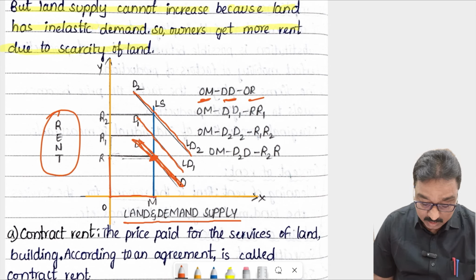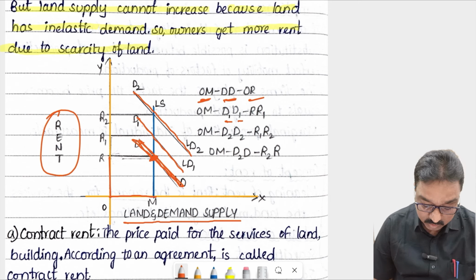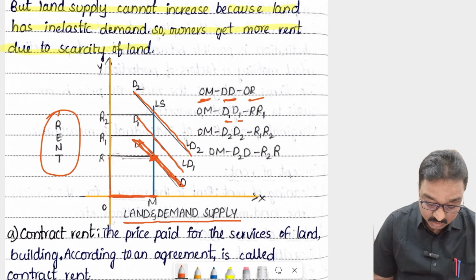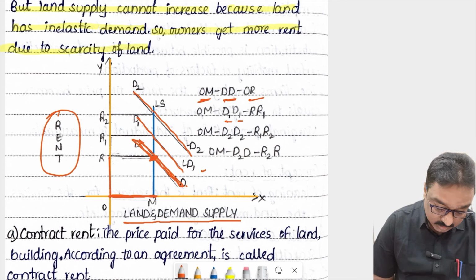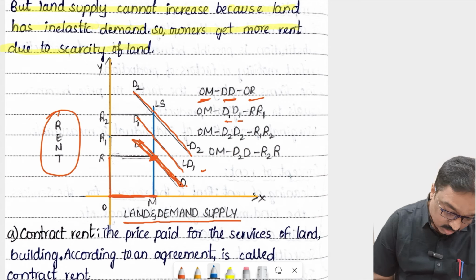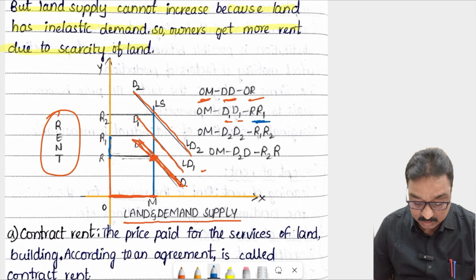When the land demand increases, D1 to D2, land supply cannot increase. The same supply, OM, is there. So when land demand increases from D1 to D2, rent also increases. When the land demand increases, rent also increases, R1 to R2.